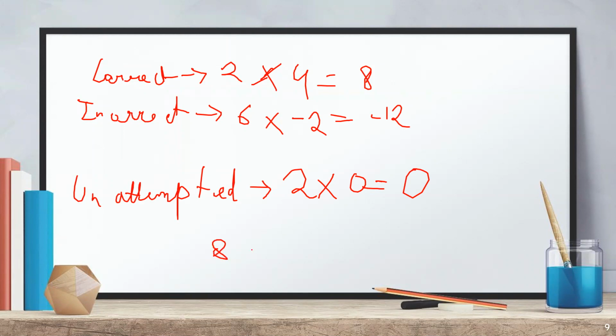Okay. So 8 plus minus 12 plus 0 is 0. This is not required, it is your choice. If you want to understand it well, practically and logically, then you can add this. If you want to understand why, you can just add this also. That is your choice, but if you don't add, your answer will be the same only. So 8 minus 12, 8 plus minus 12. 8 minus 12 is, 12 minus 8 is 4, so minus 4.